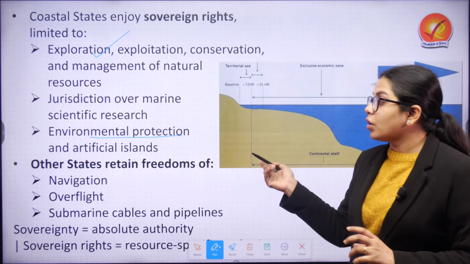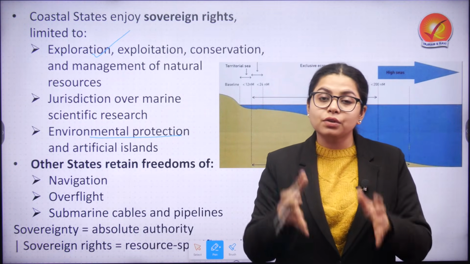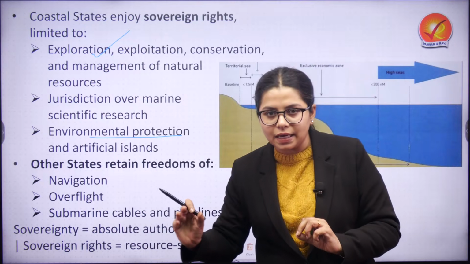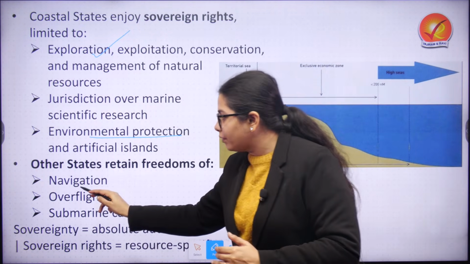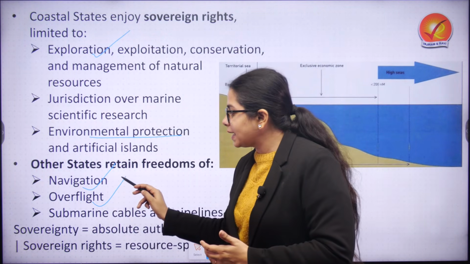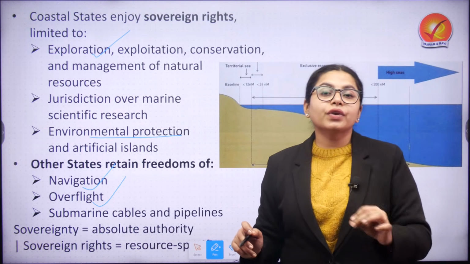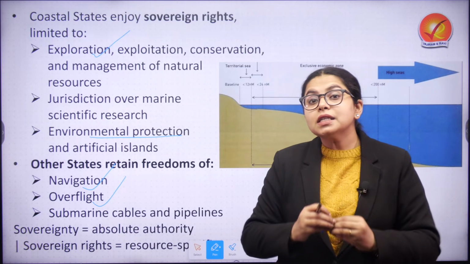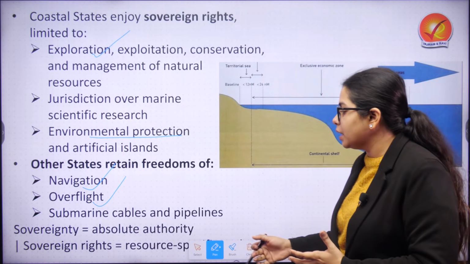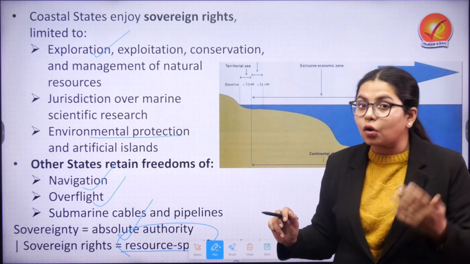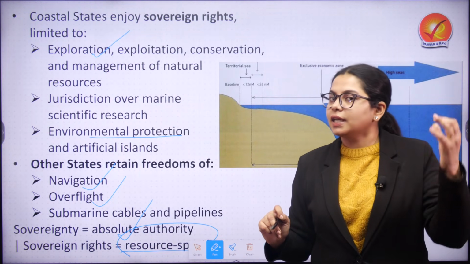But when we are talking about this very exclusive economic zone, it still gives the right to other states that they can pass over, navigation they can do, overflight they can have, submarine cables can be laid down. So, here the sovereignty is not there, but certain sovereign rights have been given. That means this is a resource specific territory or authority that a particular nation can exercise.